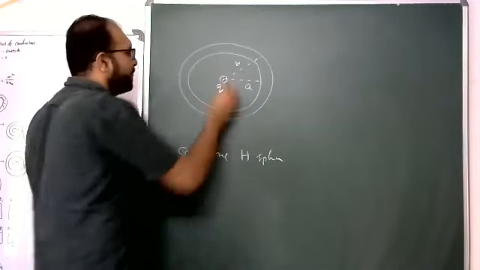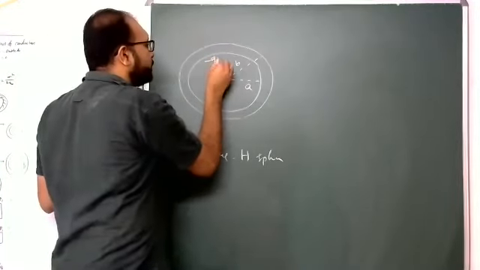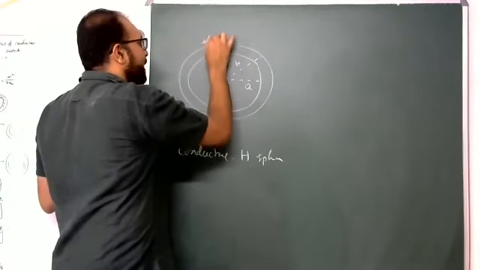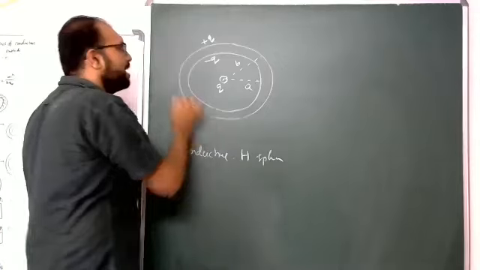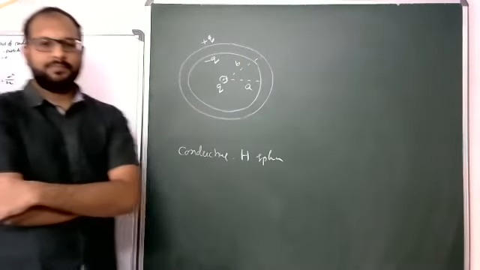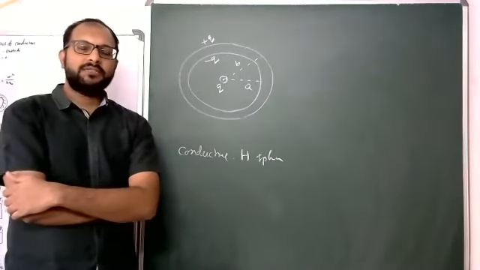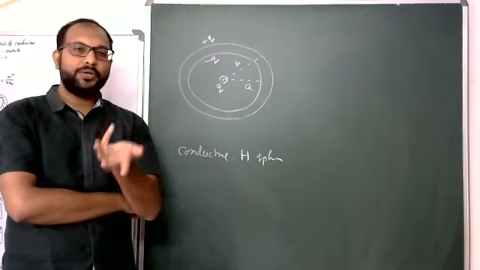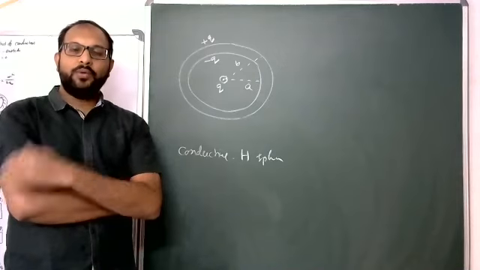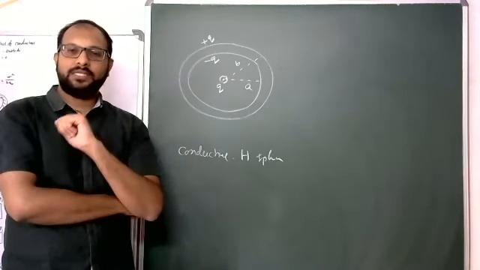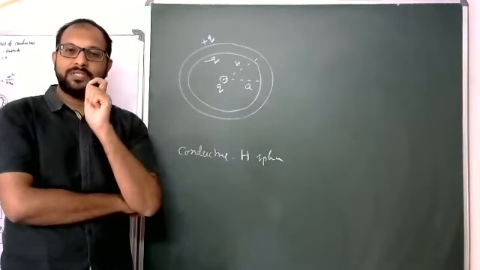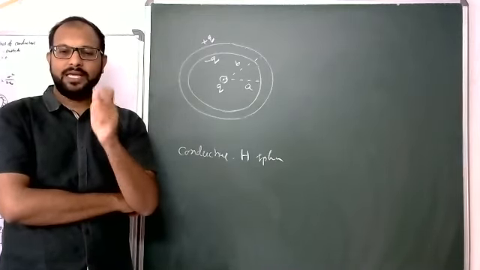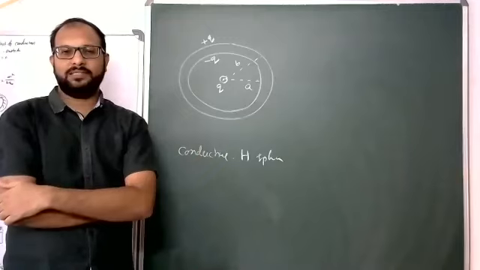First, minus Q resides on the inner surface and plus Q resides on the outer surface. That means, students, our hollow conducting sphere is electrically neutral. We are not giving any charge to it. I am simply keeping one charge q at the center.